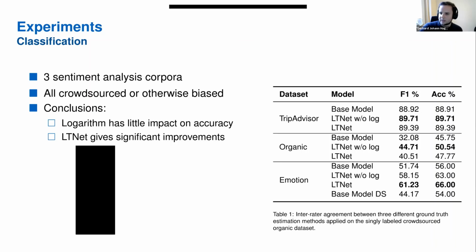If you don't model the biases, the model becomes worse, which is the base model here. The base model is significantly worse everywhere. So modeling the annotator biases makes a lot of sense, it's very easy to do, and something we would generally recommend. The logarithm removal does not give so much benefit here.